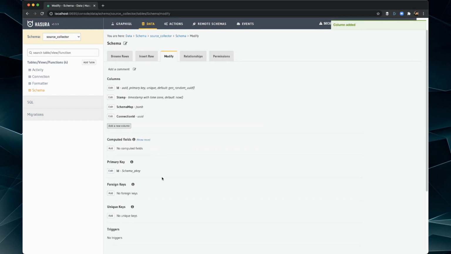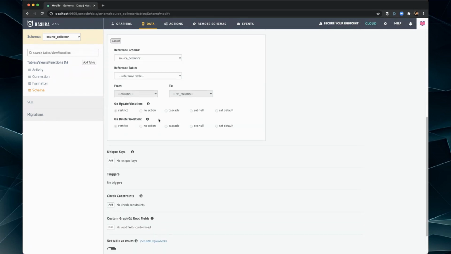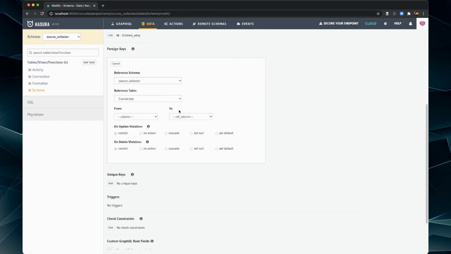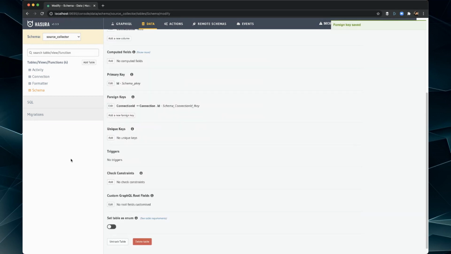And then I'm going to add a foreign key. Go with connection. We'll go with ID. Whoops, ID. And let's see, that should work. There we go.